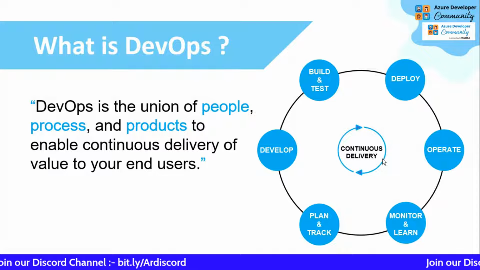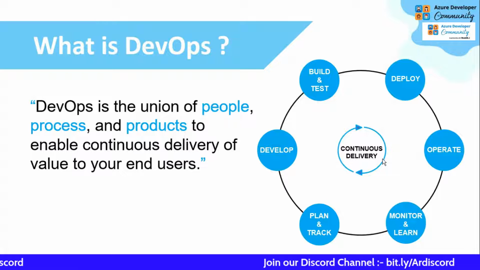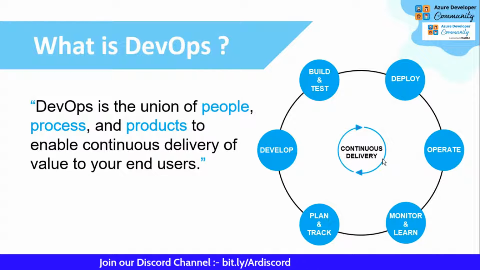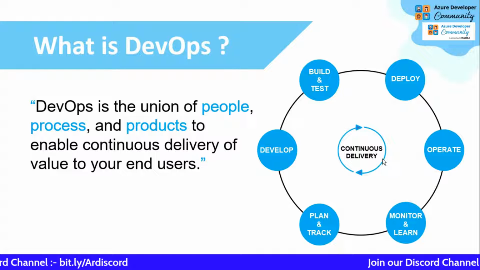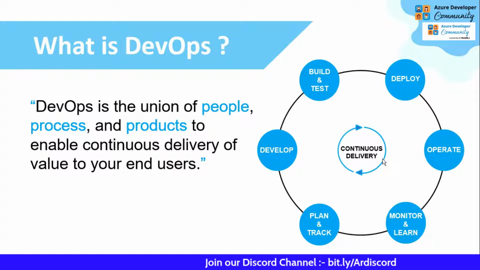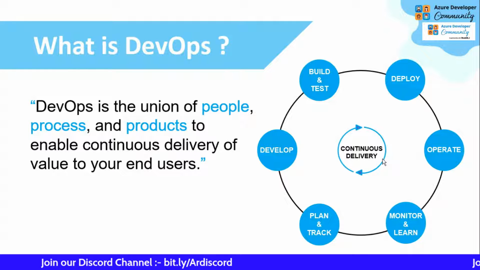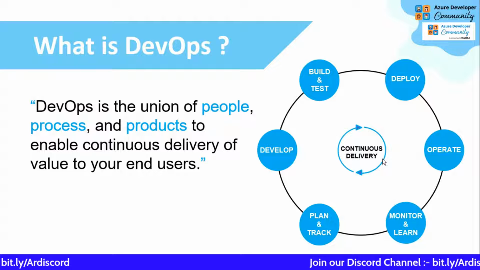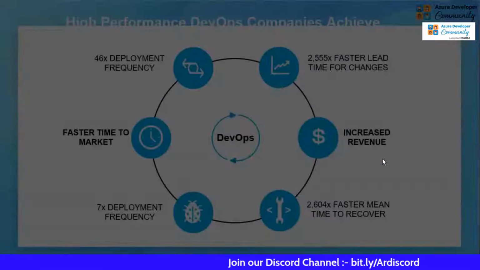The product point of view we are definitely going to discuss in the further slides. I really wanted to make this point because a lot of people miss that DevOps is not just a tool or a methodology. More importantly, DevOps should be taken as a complete package where developers and operations come together and work on a particular product through collaboration. This is what DevOps means. Coming to the next slide.